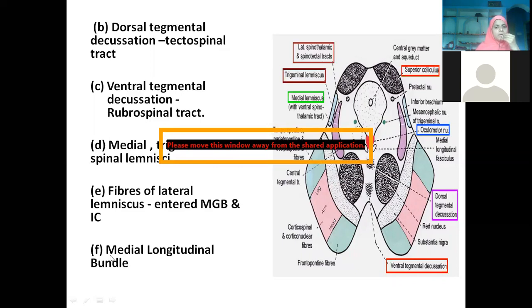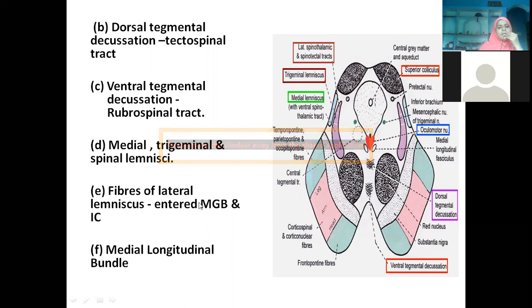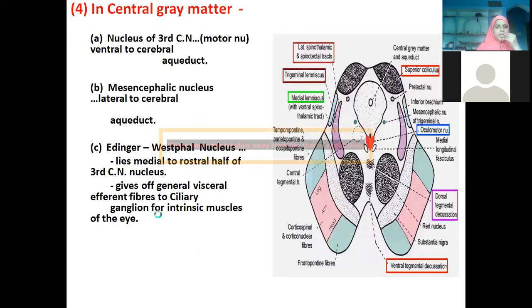So again, the various tracts we have here are written here. Ventral tegmental decussation, medial, trigeminal and spinal lemniscus, fibers of the lateral lemniscus entering the medial geniculate body, and the medial longitudinal bundle. Internal capsule here, which is this central gray matter.